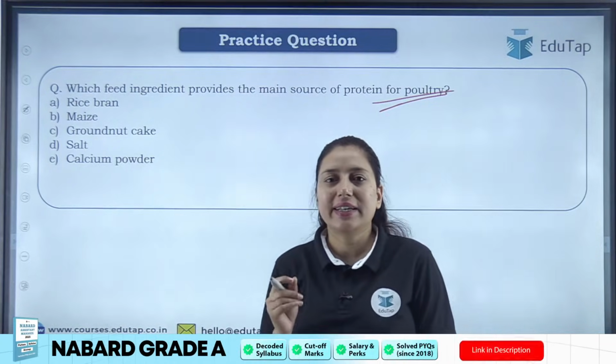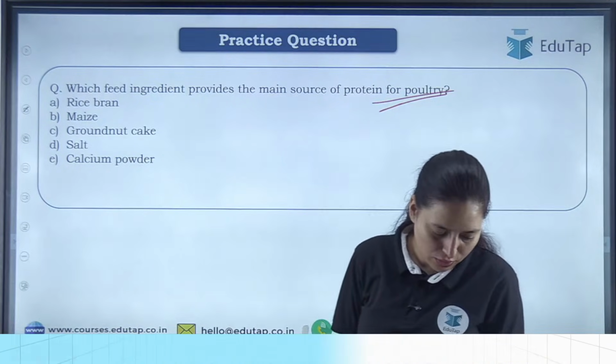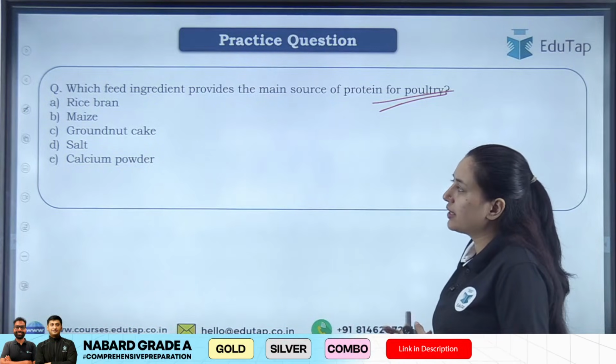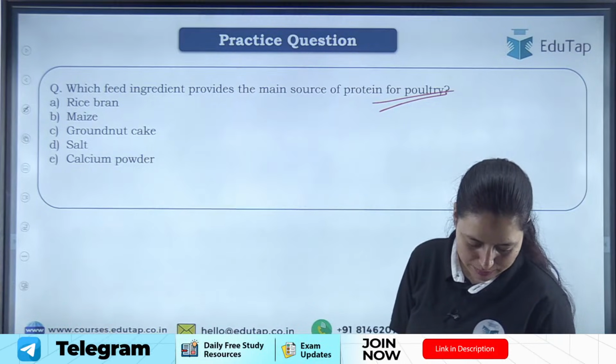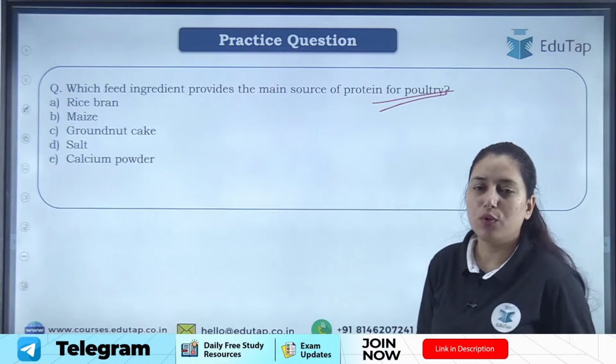चलो नेक्स्ट इज, which feed ingredient provides the main source of protein for poultry, ठीक है। कौन सी फीड इंग्रेडिएंट is the main source of protein for poultry? Your options are given: rice bran, maize, groundnut cake, salt, calcium powder. What will be the answer?